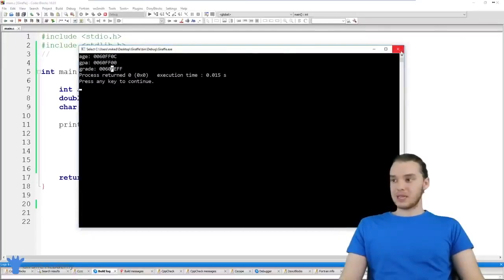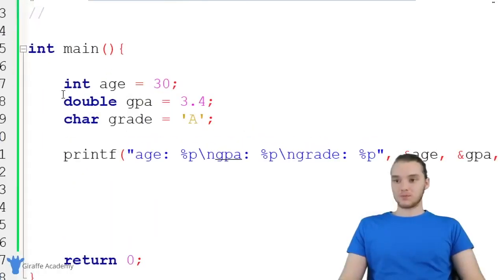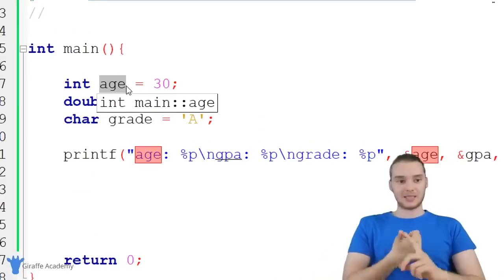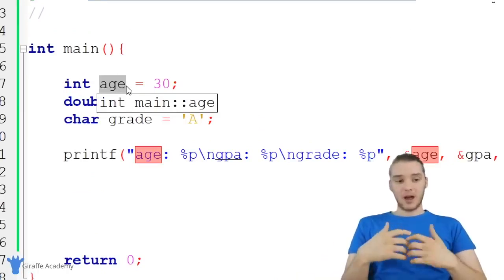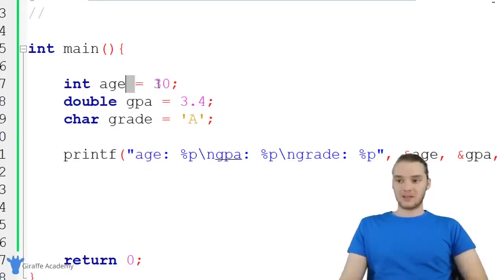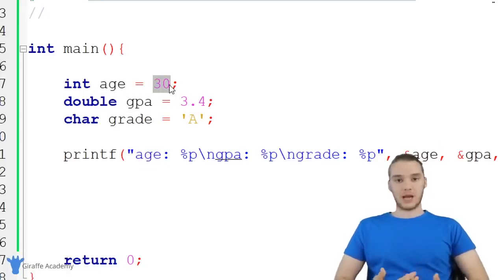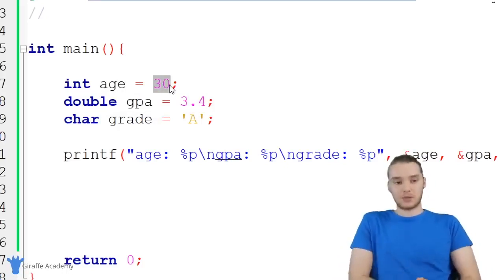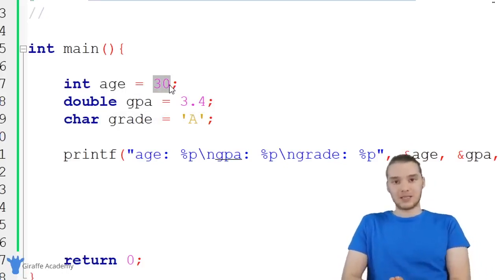So a lot of times in C, when we want to work with these variables, we can just refer to them by name, and we can do all sorts of stuff with them. We can access them, we can modify them. But in other circumstances, we're not just going to want to be able to access the value, we're also going to want to be able to access their physical memory address. In other words, we're going to want to be able to know what that address is, and we can use that for a bunch of stuff.